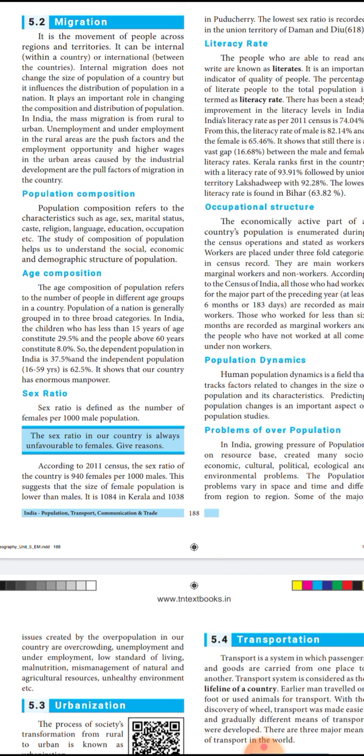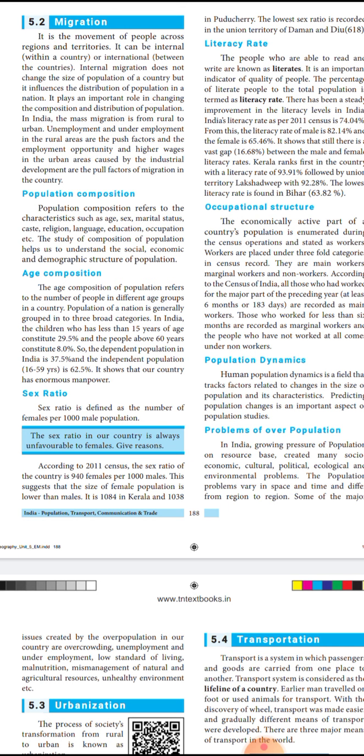Next comes the sex ratio. It is defined as the number of females per thousand male population. So for a thousand males, how many females are there? While we are talking about that, the size of the female population is lower than the male.